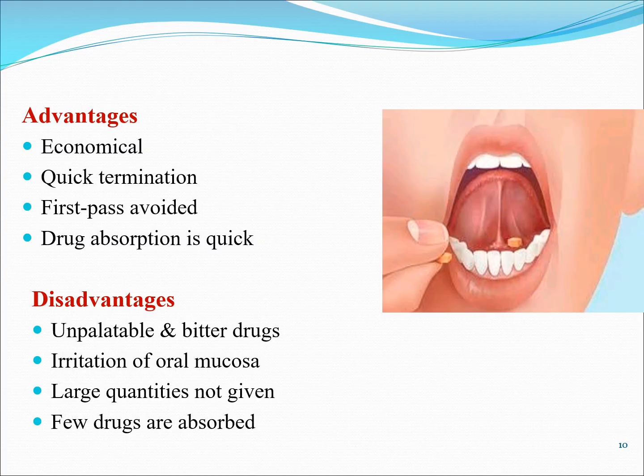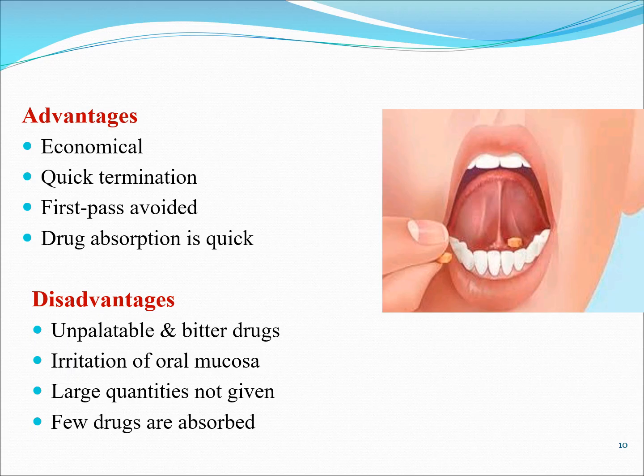In this route, what are the advantages? Economical, quick termination, first pass avoided, drug absorption is quick. So GIT transformation is not there. Directly it will reach the circulatory system. That means first pass metabolism is avoided. This is the main advantage. If it is not palatable or is uncomfortable for the patient, quick termination is possible.